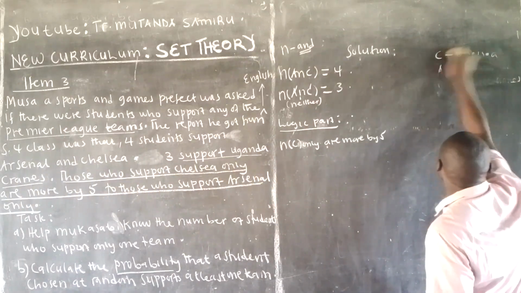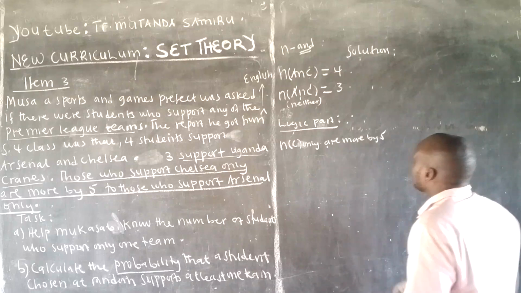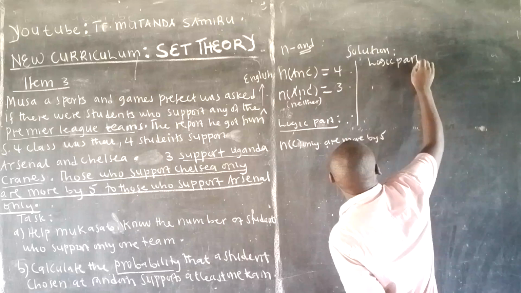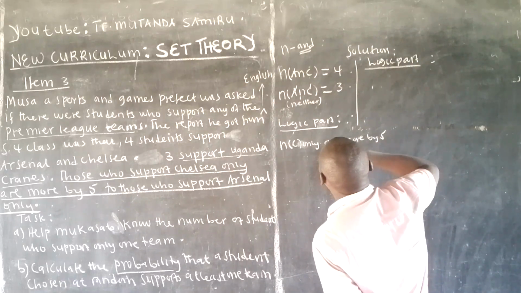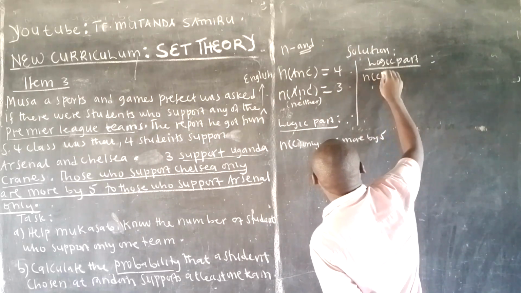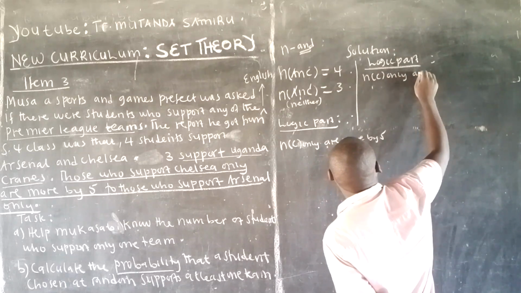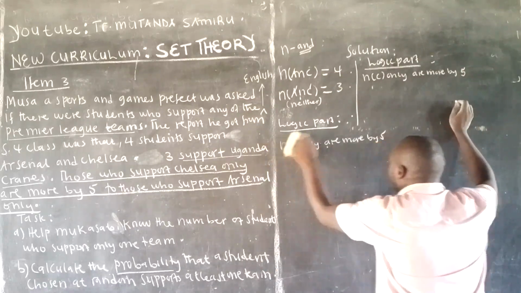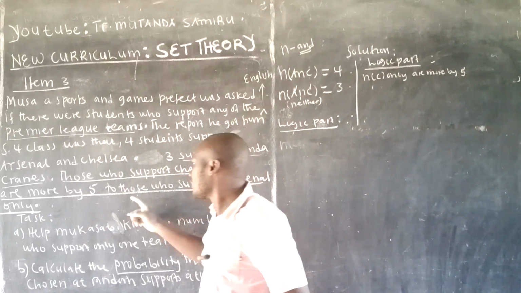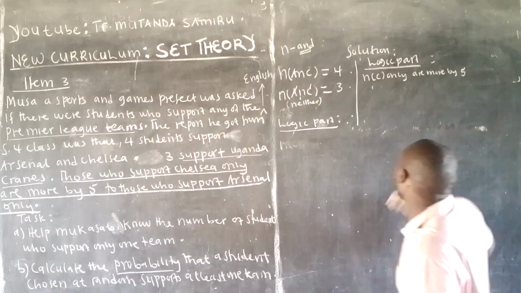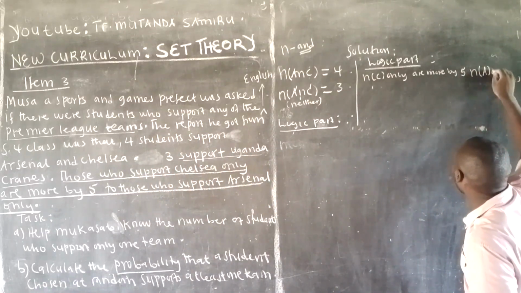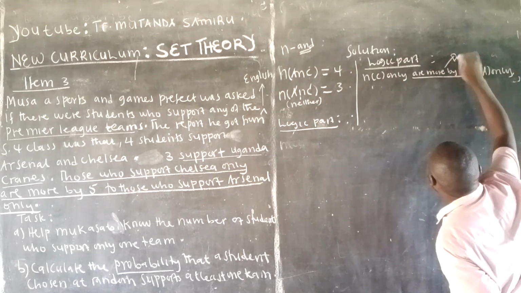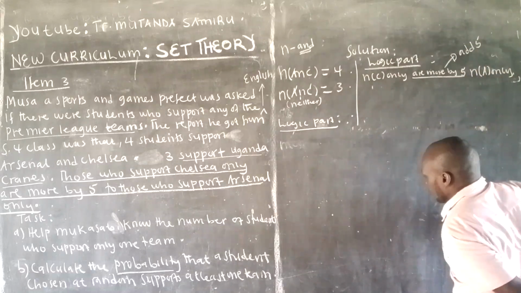This one, you have already written it. There's no problem. Let me just summarize from here. So logic part. Number in Chelsea only are more by 5 to those who support Arsenal. So therefore, number in Arsenal only. Now, the word you're going to follow here is more by 5. This word more by 5 means in simple terms, add 5.